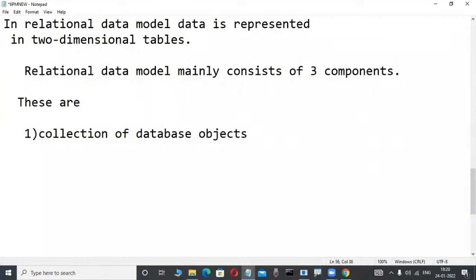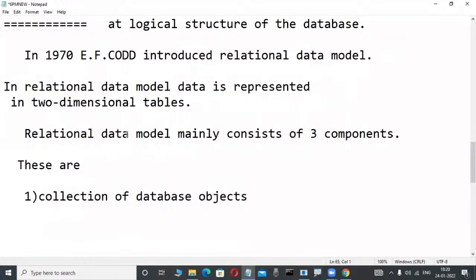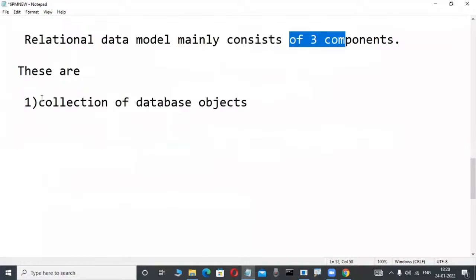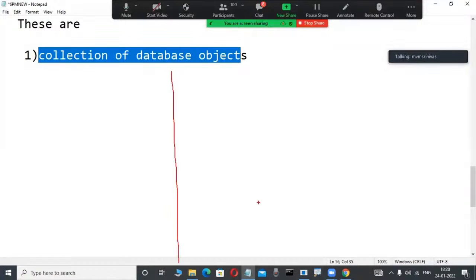What is this? That is what we learn daily. Observe slowly: a relational data model mainly consists of three components. The first one is a collection of database objects. Collection of database objects is dead easy. Even if you are a first-time newcomer, you can understand it.